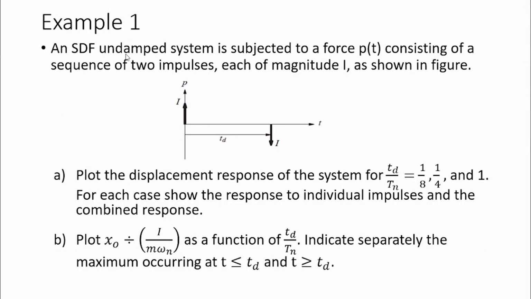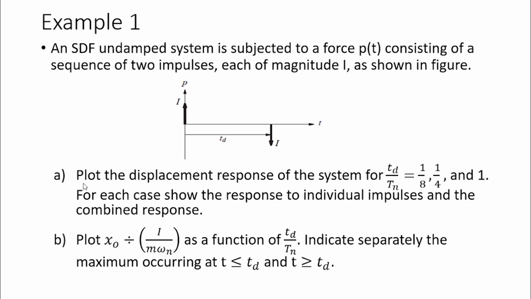Now let's look at some examples. In the first example, we have a single degree of freedom undamped system, and it is subjected to two impulses. So the force consists of two impulses, each of magnitude I, as shown in the figure. At t equal to 0, we have one impulse in the positive direction with magnitude I. Then after a duration td, there's another impulse, minus I.